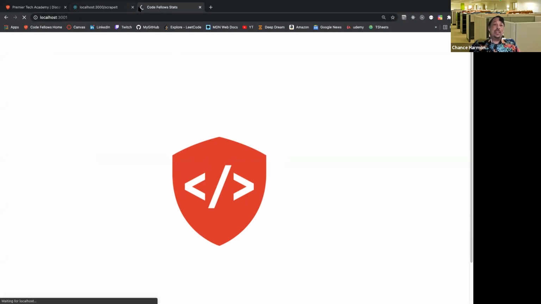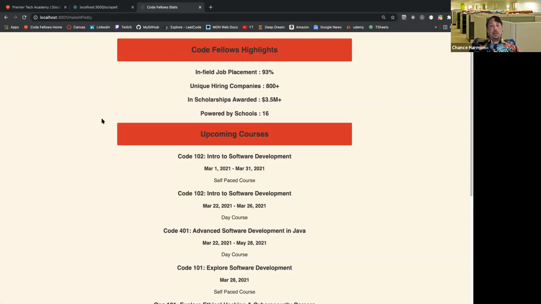No, I'm joking. It's still taking a little bit of time. It's still doing live web scraping in the background. That was a live scrape of CodeFellows' site from another terminal. And this stuff looks pretty good now.